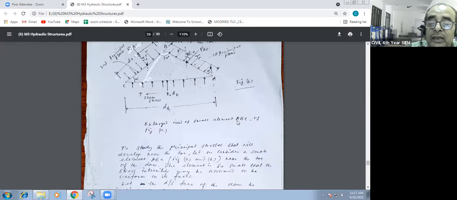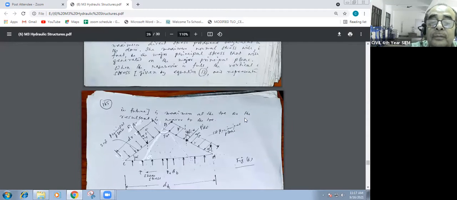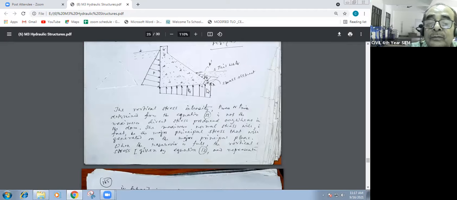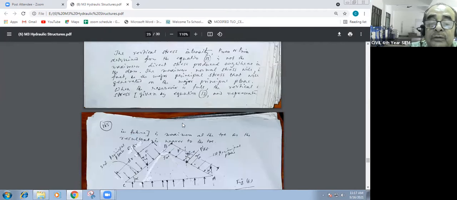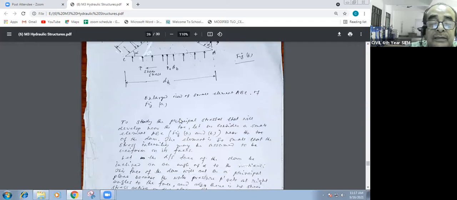Enlarge view of the small element ABC. A, B, C, the small element. Enlarge view to analyze and study the principal stress that will develop near the toe. Let us consider a small element ABC near the toe of the dam.